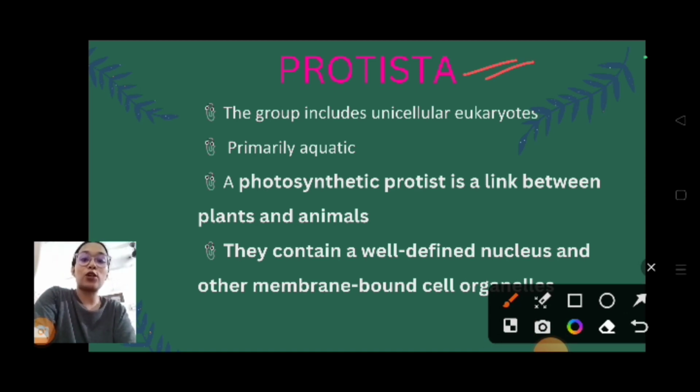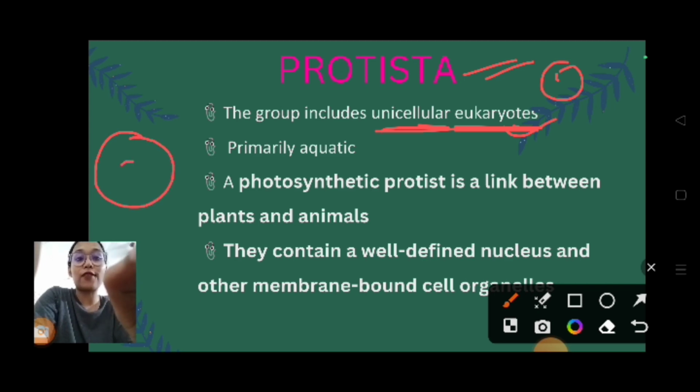It is a group which includes unicellular eukaryotes. Unicellular means single-celled. What do you mean by eukaryotes? Eukaryotic organisms are the ones which have a well-defined nucleus, meaning they have a nuclear membrane. And they will have organelles also, different types of cell organelles. And primarily they are aquatic, meaning they live in a watery environment.